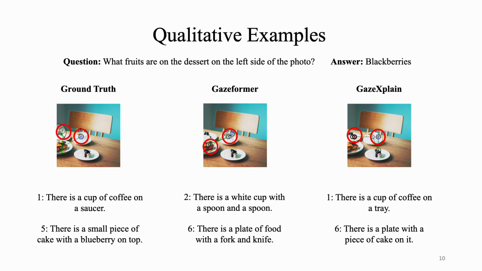In contrast, GazeXplain accurately finds the cake on the left side, aligning with human gaze patterns in complex scenes. It also generates accurate and specific fixation descriptions. For example, it successfully distinguishes different types of desserts, demonstrating a robust understanding of the visual context due to the integration of scanpath and language models. These results illustrate GazeXplain's ability to integrate visual exploration with semantic comprehension, resulting in more accurate, explainable, and human-aligned scanpath